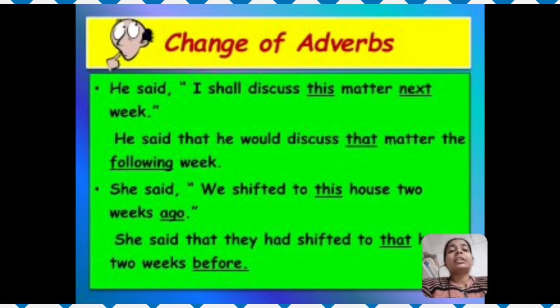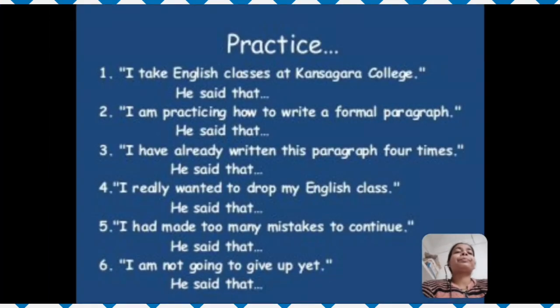She said, we shifted to this house 2 weeks ago. She said that they had shifted to that house. This house changes into that house, 2 weeks before. Ago will change into before.